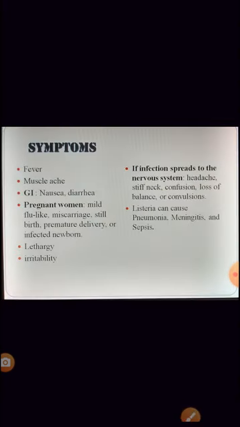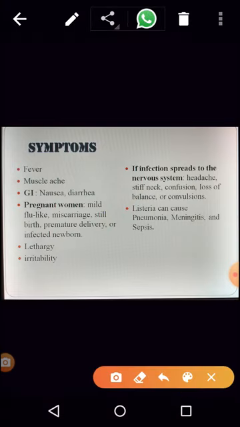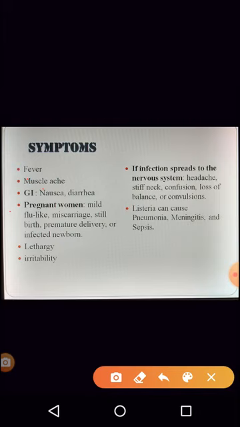Now, what are the symptoms? As I told you, it generally causes influenza-like symptoms: fever, muscle ache, and gastrointestinal symptoms, so that can be nausea, diarrhea, vomiting, etc. If it is in pregnant women, then it could be mild flu-like symptoms. It can lead to miscarriage, stillbirth.